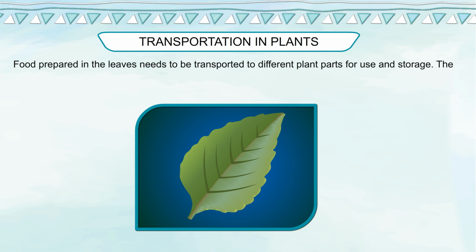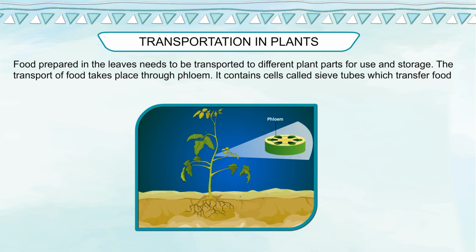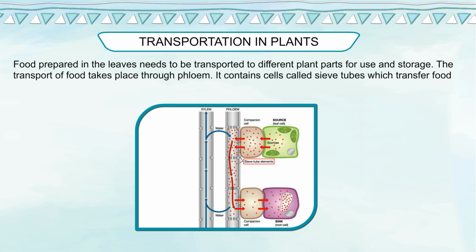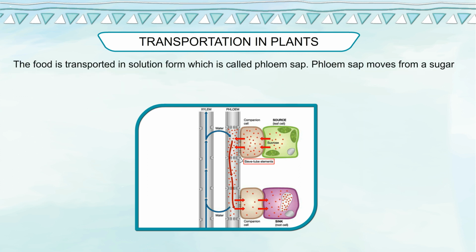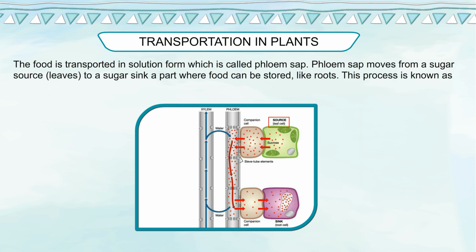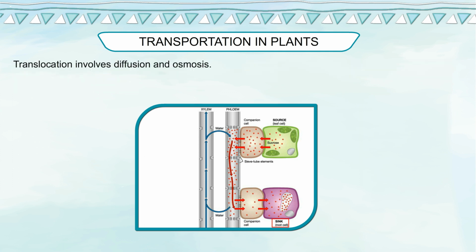Food prepared in the leaves needs to be transported to different plant parts for use as storage. The transport of food takes place through phloem. It contains cells called sieve tubes, which transfer food from one part of the plant to another. The food is transported in solution form, which is called phloem sap. Phloem sap moves from a sugar source, leaves, to a sugar sink, a part where food can be stored, like roots. This process is known as translocation.